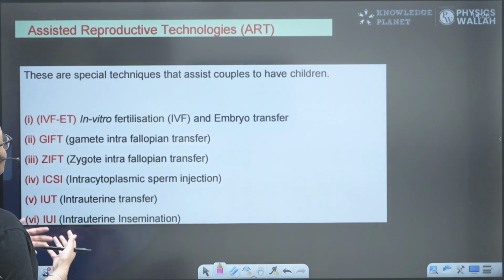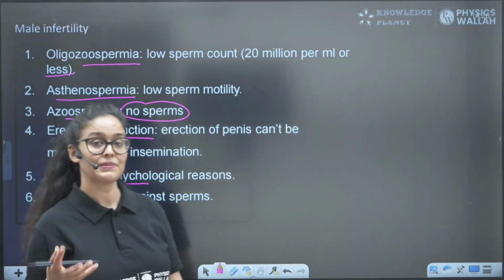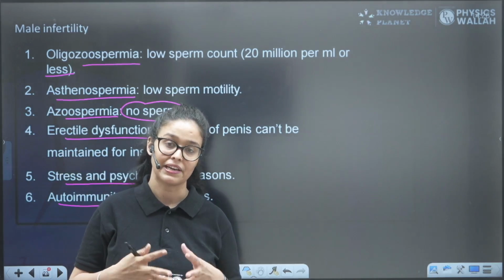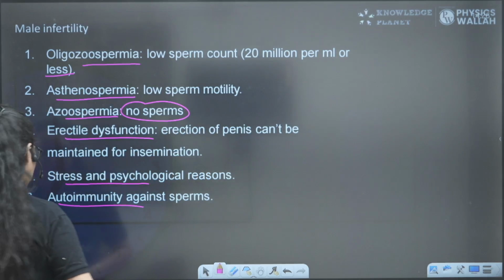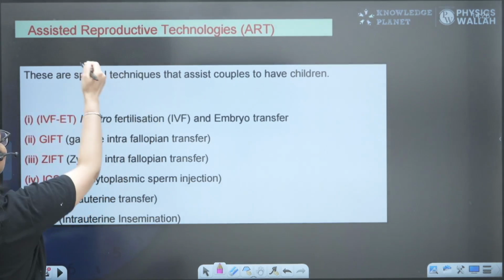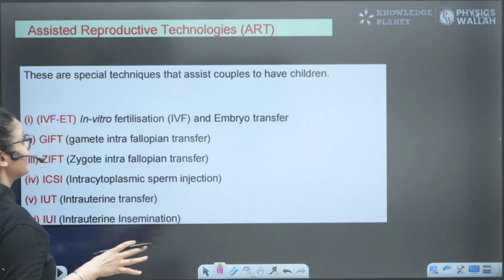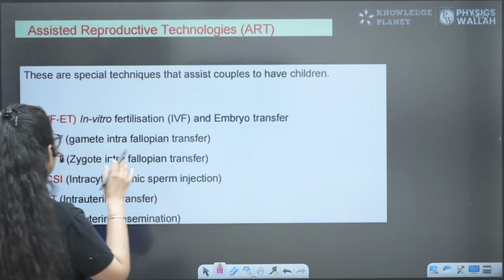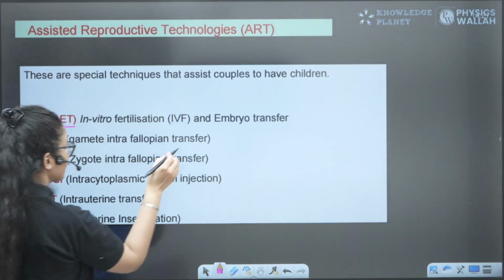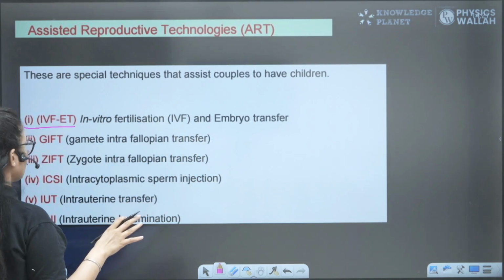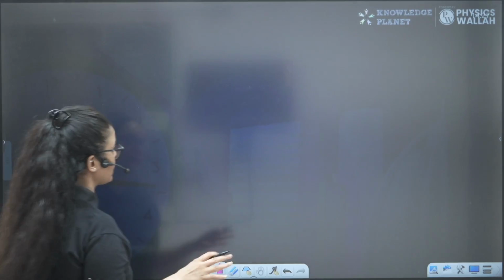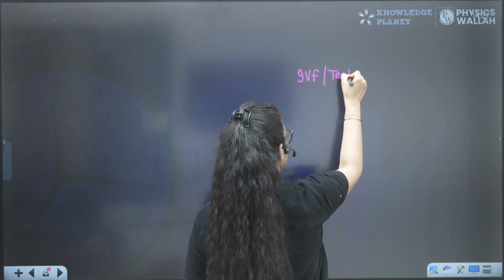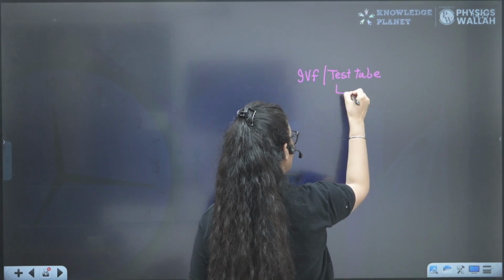So when we talk about overcoming infertility, how can we overcome this condition in females? Let's see what techniques we have. Assisted reproductive technologies, ART techniques. These are special techniques to assist the couple to have children, right? So the first technique is in vitro fertilization and embryo transfer. When we talk about IVF, or test tube baby, we know very well that in this fertilization happens outside the body, right?